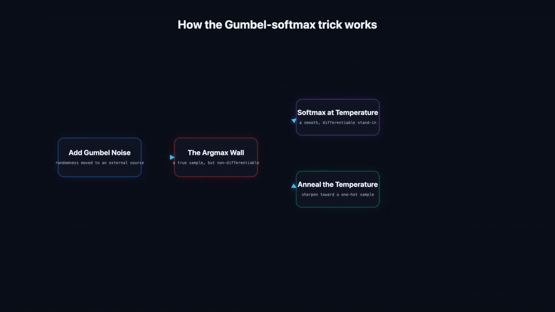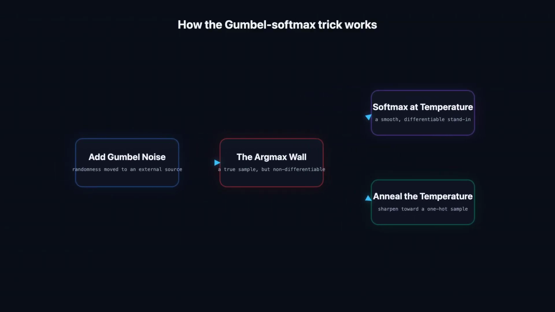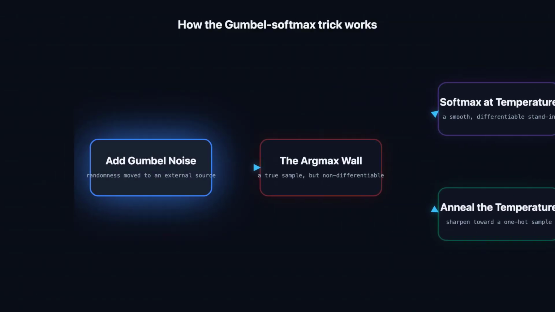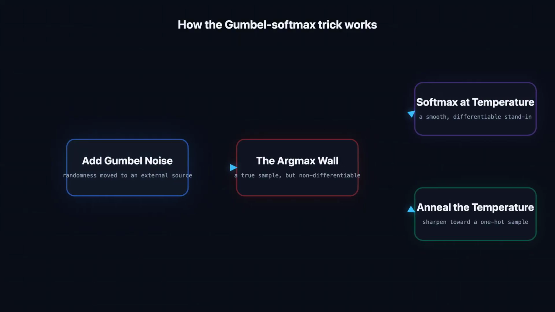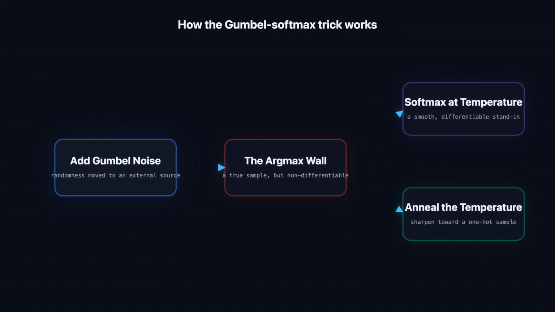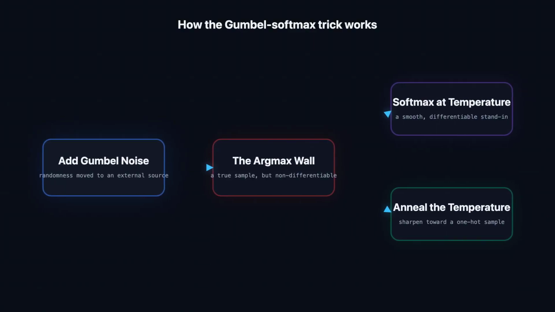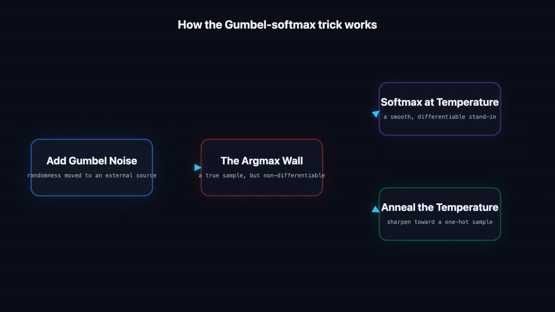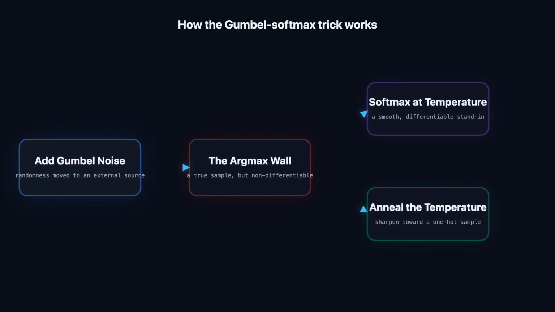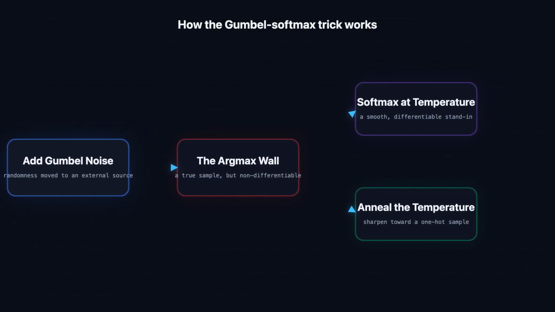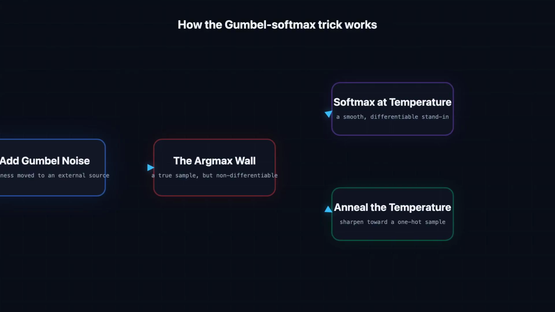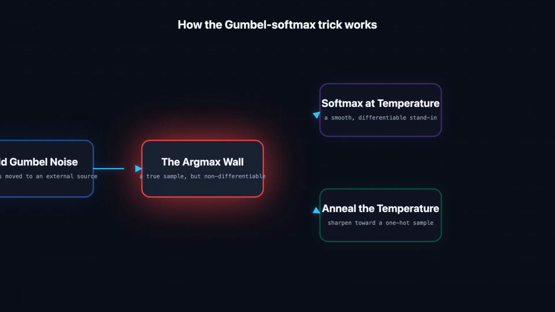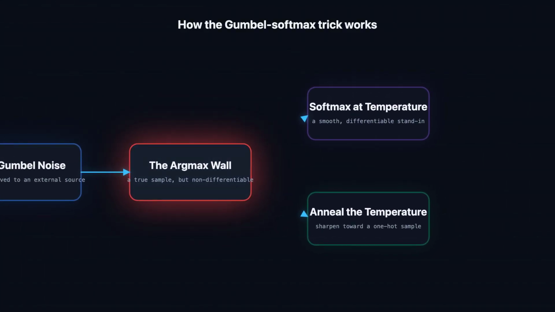So how does the trick actually work? It comes together in a few clean steps. Start with the scores. Take your category log probabilities and add a dash of special Gumbel noise to each one. Random values drawn from the Gumbel distribution. This is the very same move as reparameterization, pushing all the randomness out into an external noise source you don't need gradients for. Now, in principle, you take an argmax.